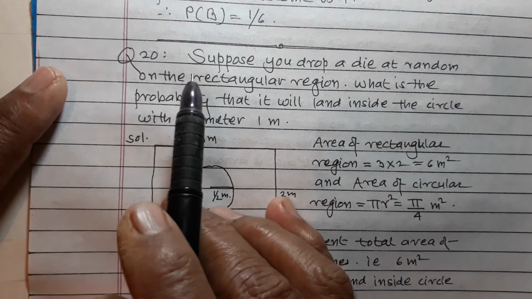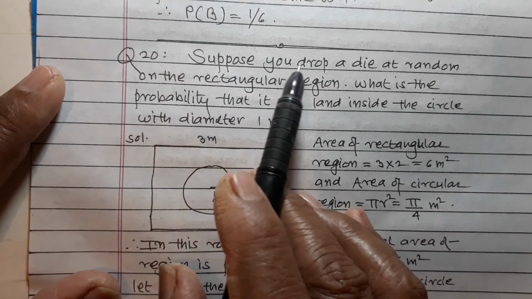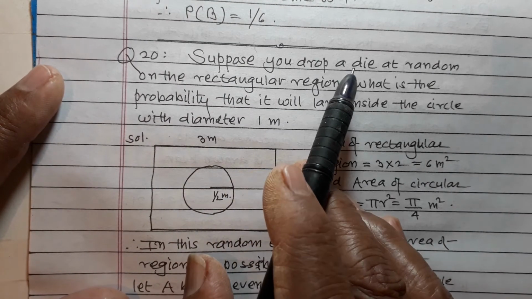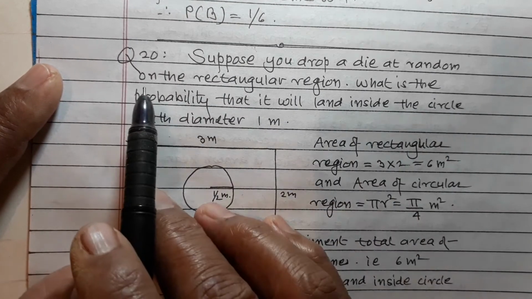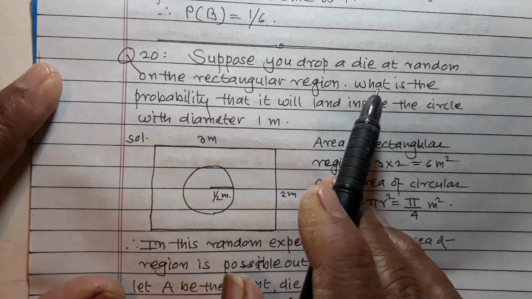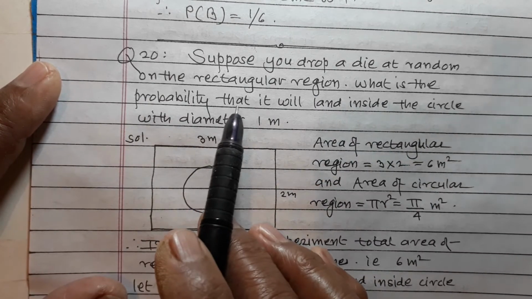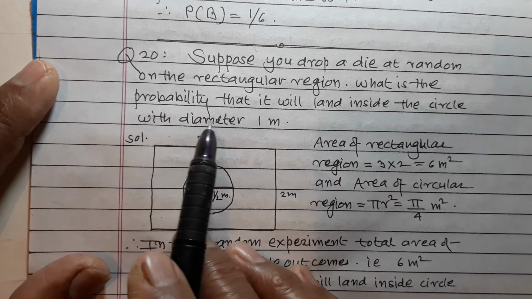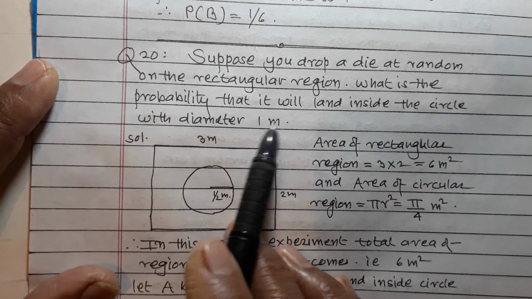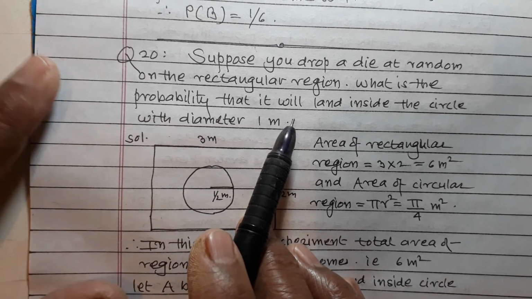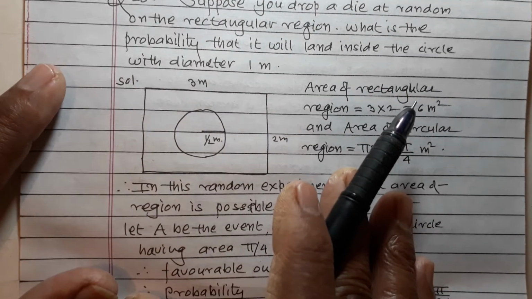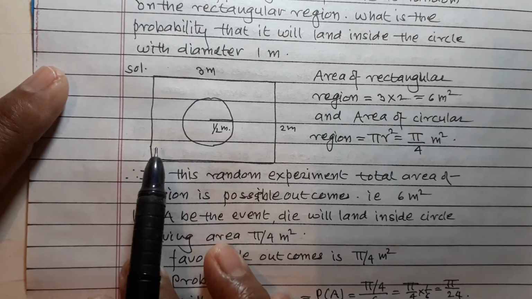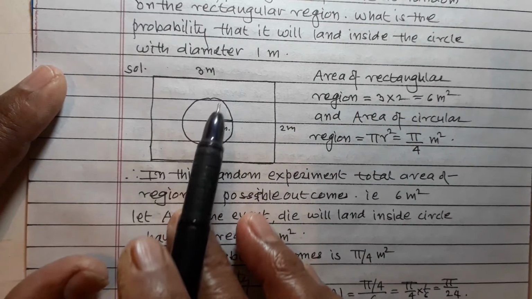Question number 20. Suppose you drop a die at random on the rectangular region. What is the probability that it will land inside the circle with diameter equal to 1 meter? Now this example is a slightly different type of example, so concentrate.